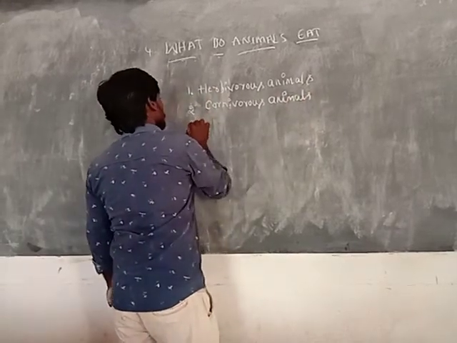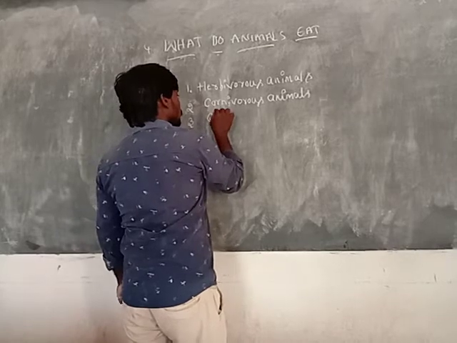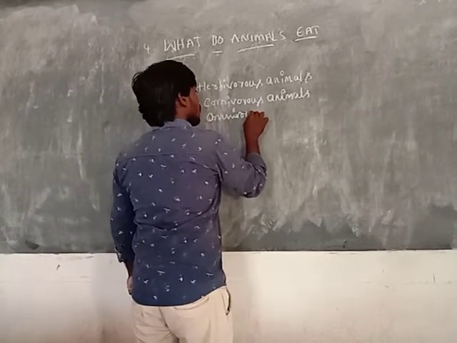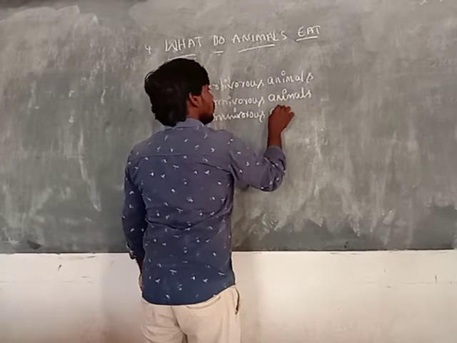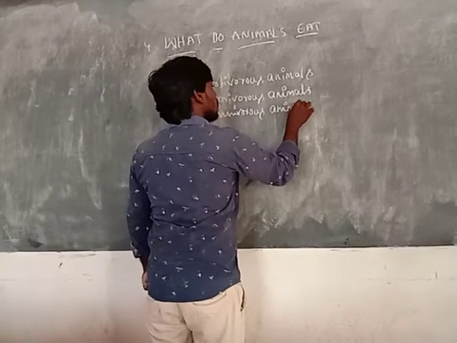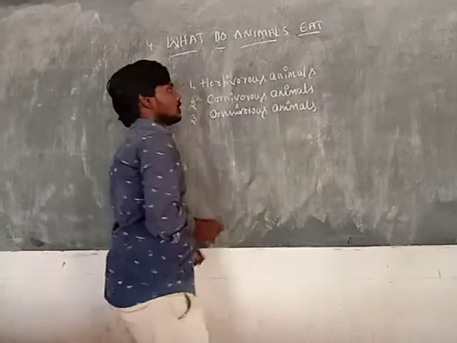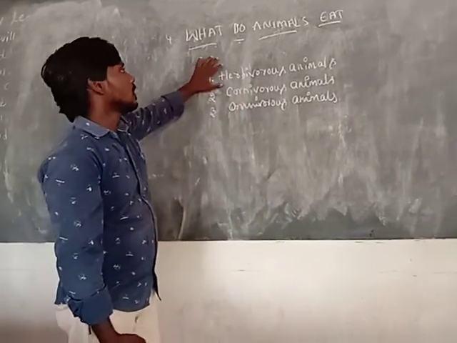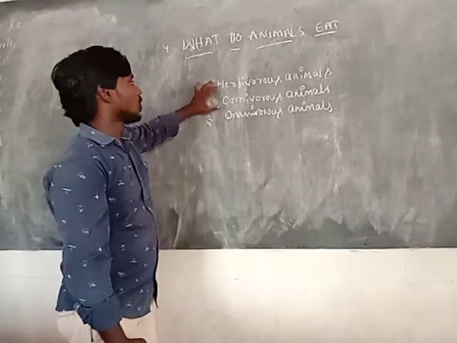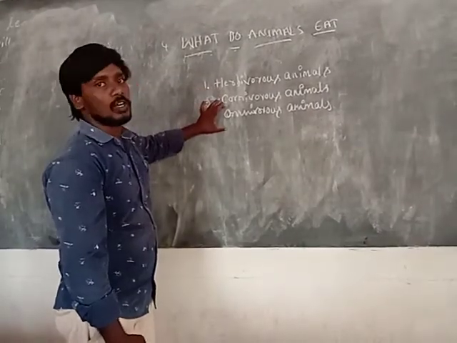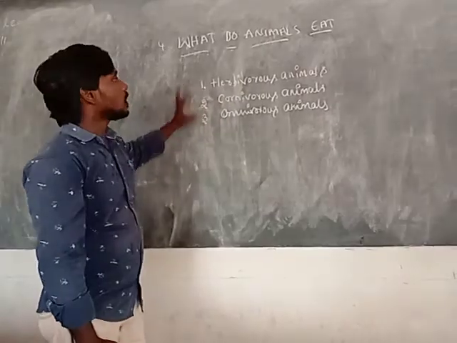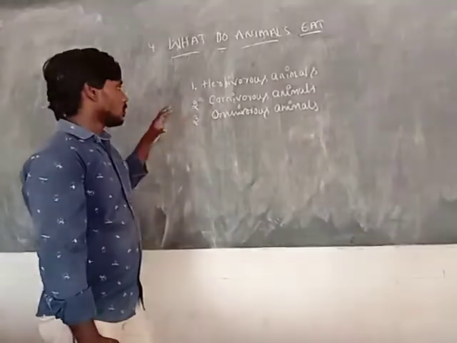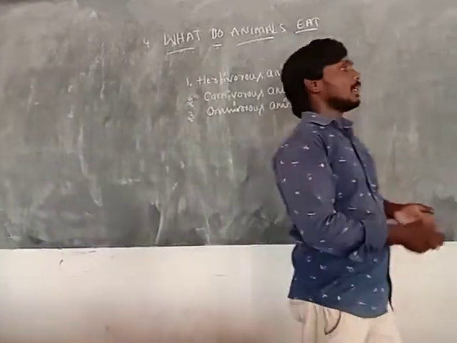And the third one is omnivorous animals. So mainly these are three types of animals: herbivorous, carnivorous, and omnivorous. They depend on the food material they take, the availability of food, and their food habits.